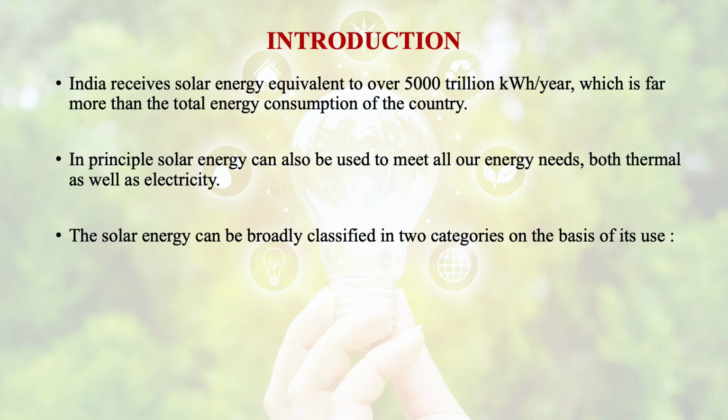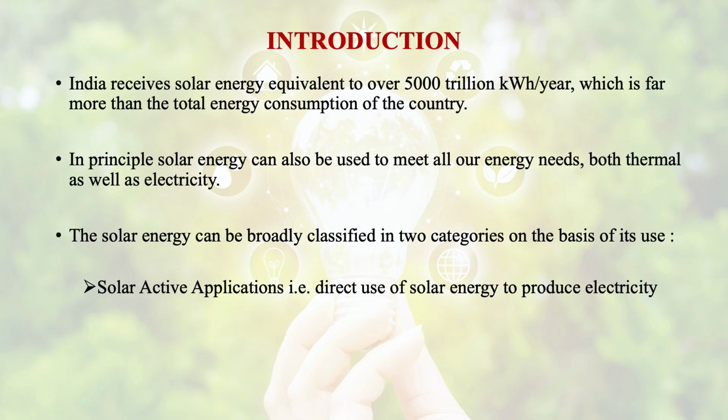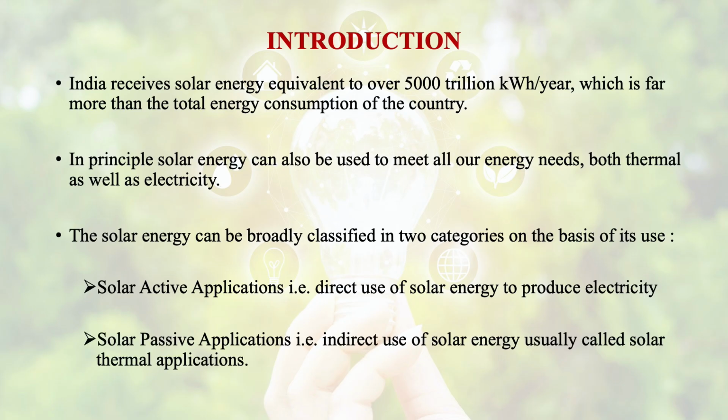Generally, solar energy is broadly classified into two categories on the basis of its application or use. First is solar active application. In this type of application, we directly use solar energy to produce electricity. And second is solar passive application, that is indirect use of solar energy, which is usually called solar thermal applications.